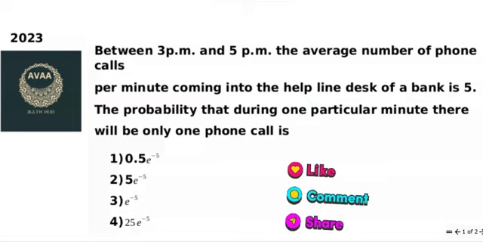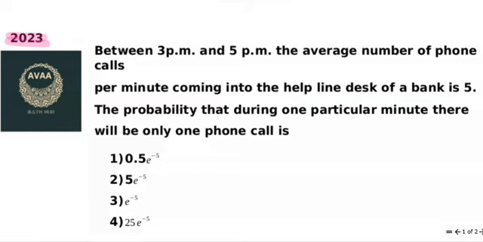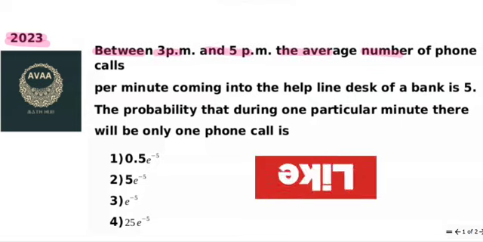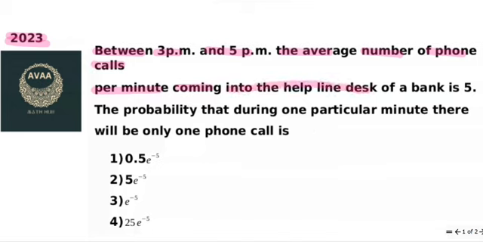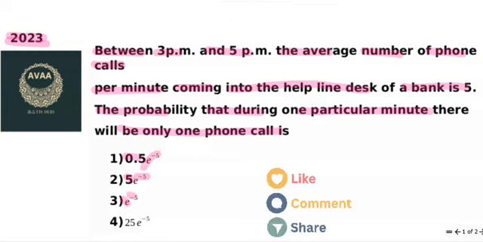Another interesting question from the year 2023 has been picked. It's based on applied mathematics domain. Let's give a try. It says between 3 p.m. and 5 p.m. the average number of phone calls per minute coming into the helpline desk of a bank is 5. The probability that during one particular minute there will be one phone call is. The options are 0.5 e to the power of minus 5, 5 e to the power of minus 5, e to the power of minus 5, 25 e to the power of minus 5.